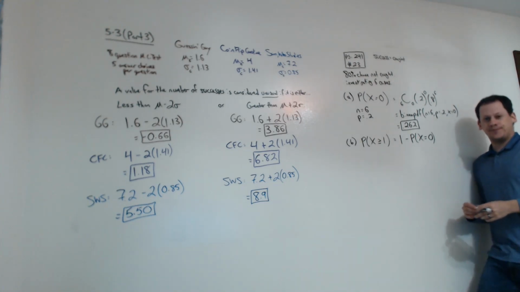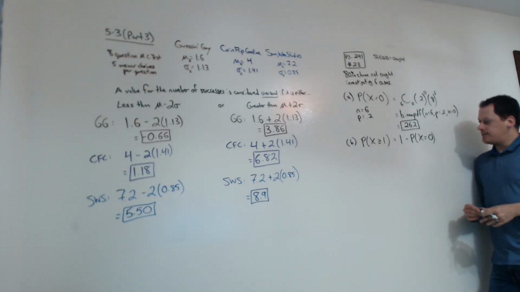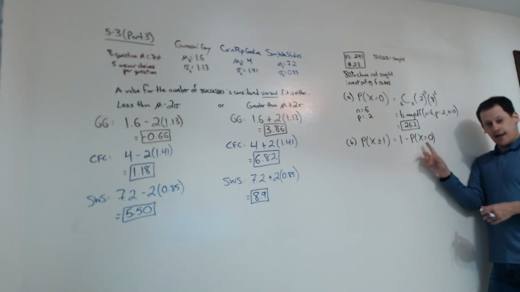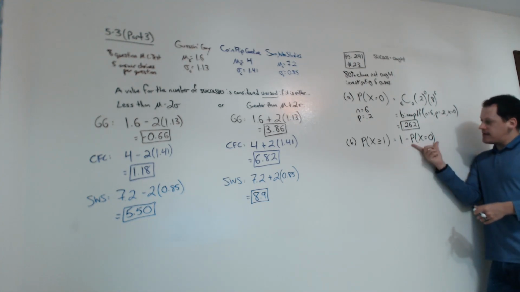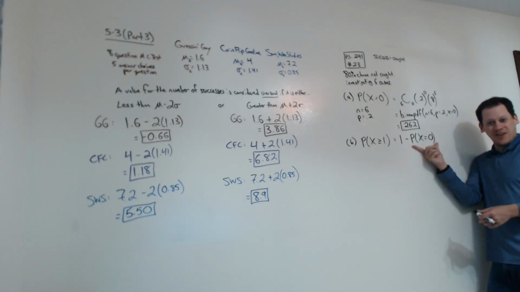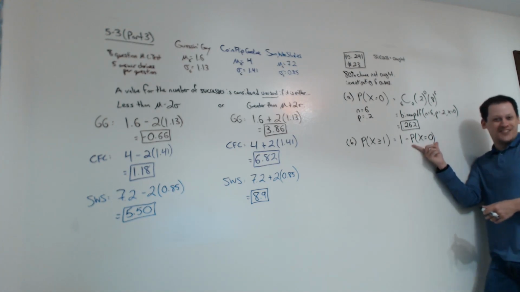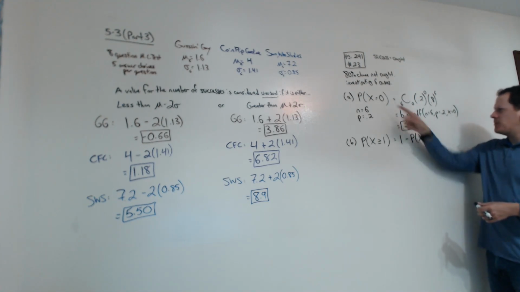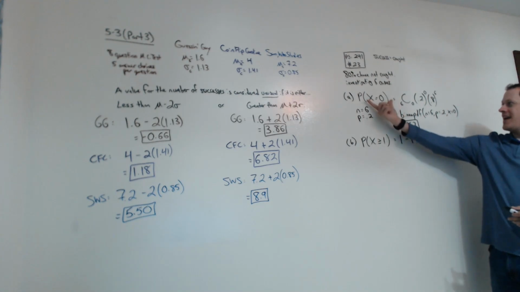All right. Now what? We need to find out what this is so that we can calculate the complement, 1 minus that. How do we find this? You might be screaming right now at your phone or your computer. We already know this. This is what we just found, right? Probability that x is 0.